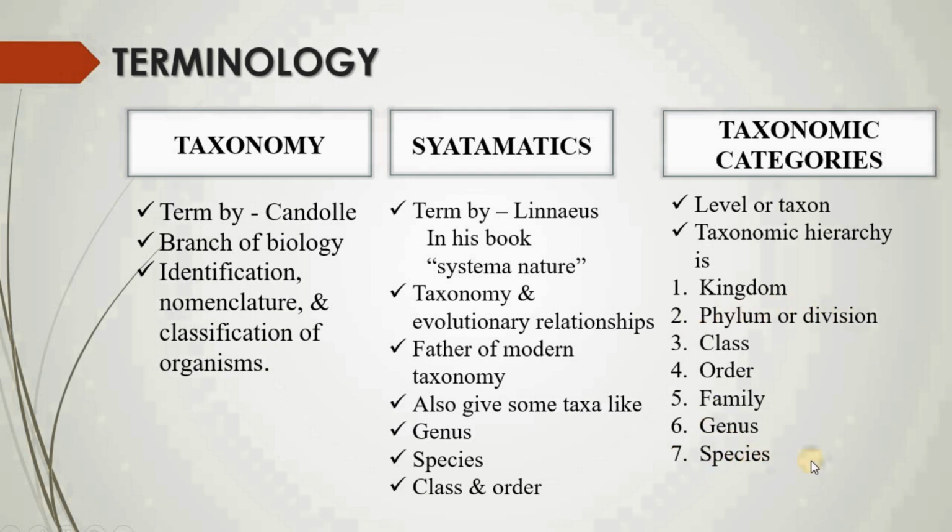Many similar species are included in one genus, many similar genera in one family, many families in one order, many similar orders in a class, many classes in phylums or divisions, and many phylums in a kingdom. So taxonomic categories facilitate us to arrange and to classify any organism in ascending or descending order.